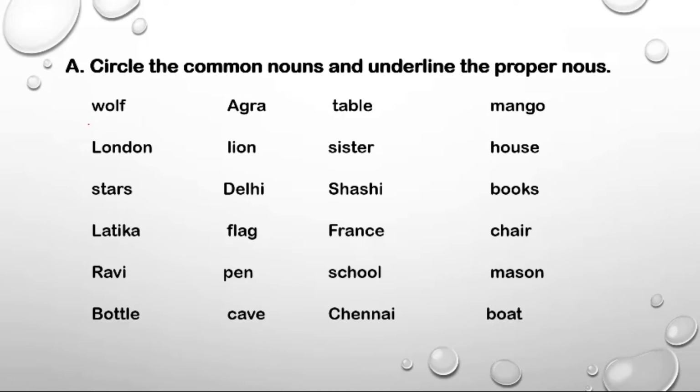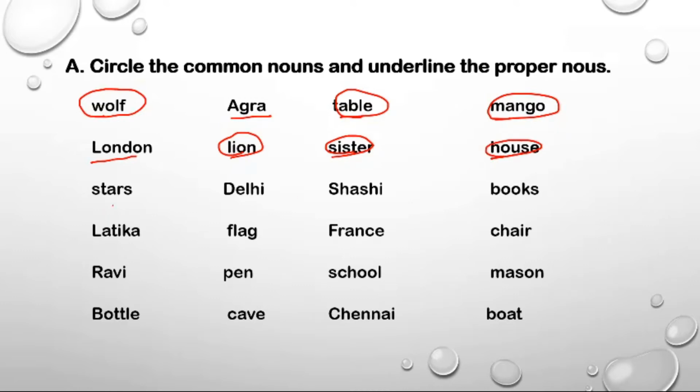So here the first word wolf is a common noun because everyone calls a wolf a wolf. Agra is the name of a city. It is a proper noun. Table is a common noun. Mango is a common noun. Next, London, proper noun. Lion, common noun. Sister and house, it's a common noun. Stars, common noun. Delhi, proper noun. Sashi, proper noun. Book is a common noun.